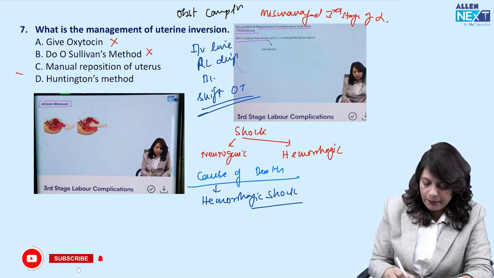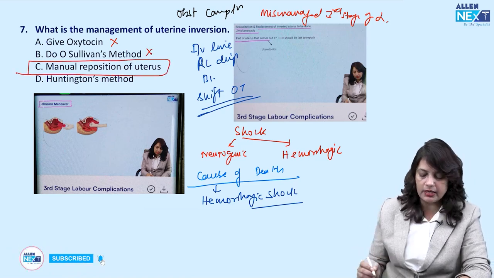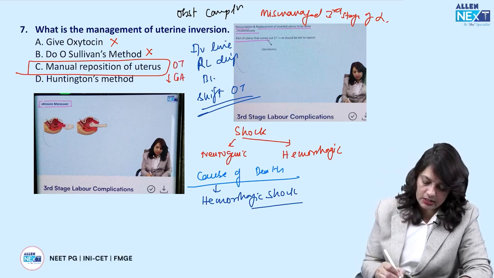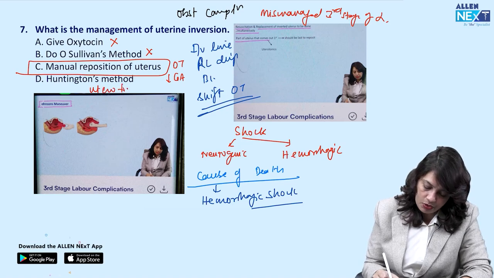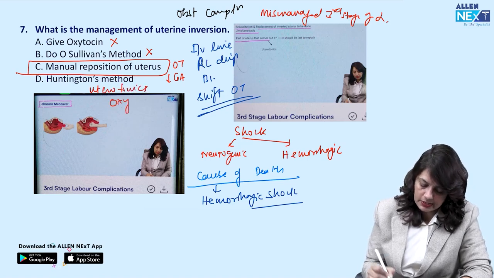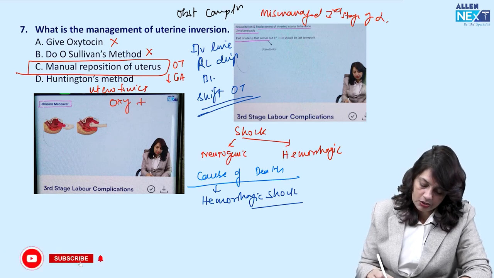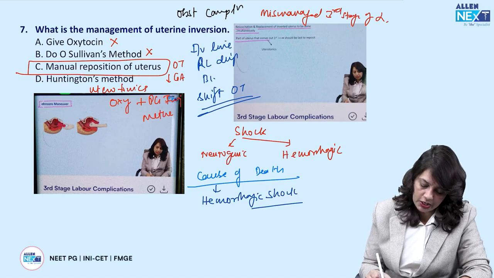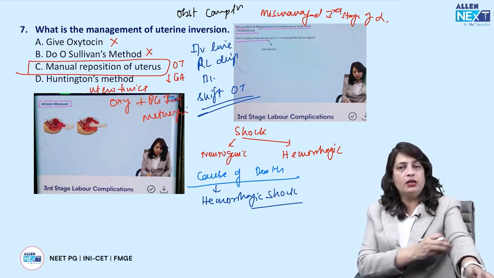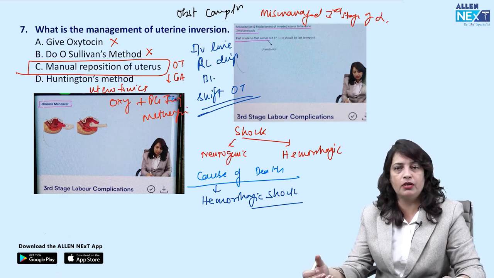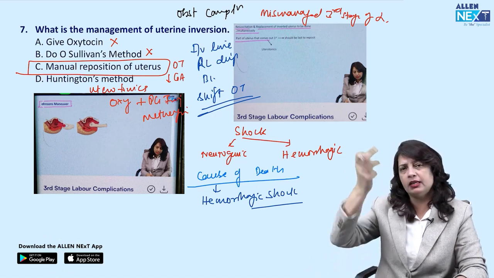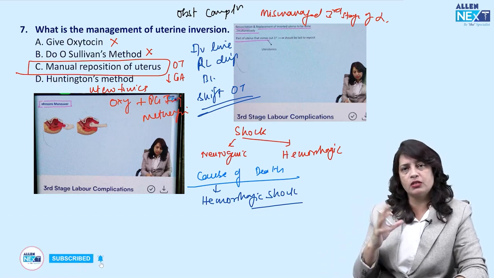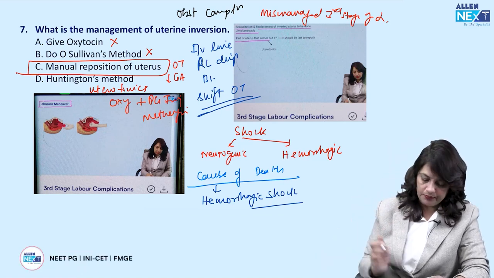So it is manual reposition of the uterus back into its anatomical position in OT under general anesthesia, followed by uterotonics. Uterotonics are agents that contract the uterus: oxytocin or prostaglandin injection or methergine injection, ergometrine, whichever is available, or whichever contracts the uterus. Usually there is an IV fluid which is running, so we add the oxytocin in that. That is fair enough to cause contraction of the uterus.